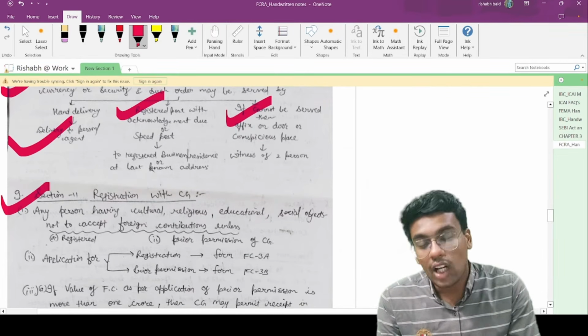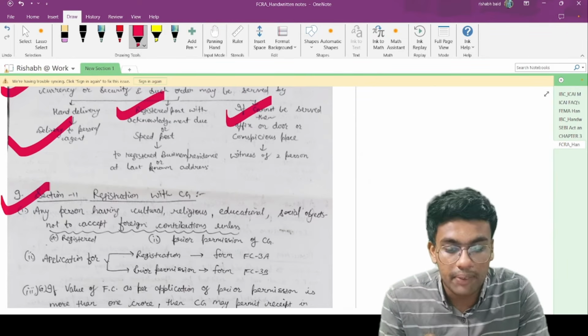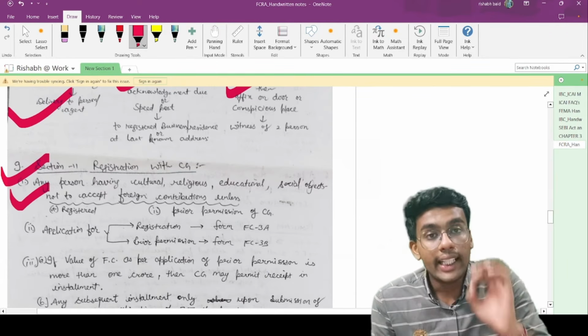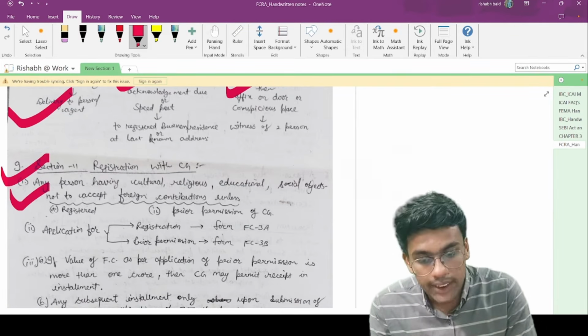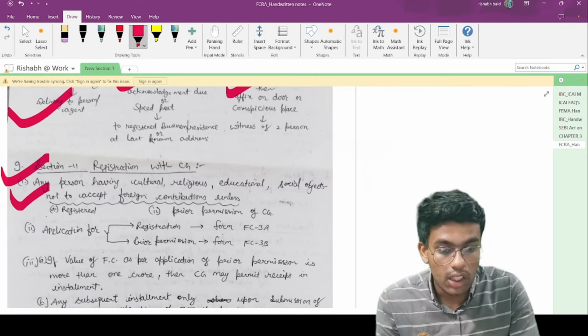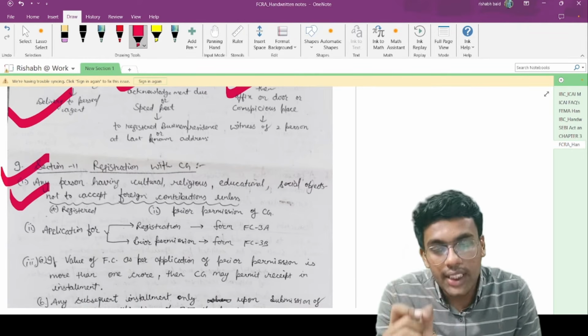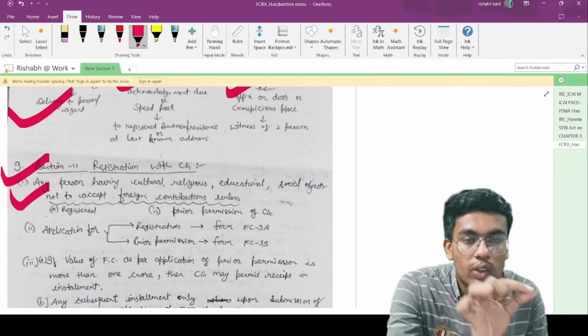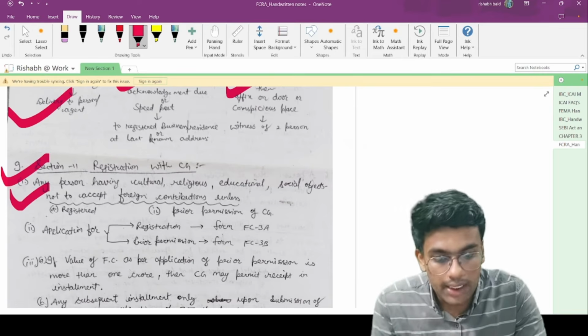Point number 9 talks about section 11, that is, registration with the central government. Very important section from an exam perspective. Any person having cultural, religious, educational or social objects shall not accept foreign contribution unless such person is registered under FCRA, the Foreign Contribution Regulation Act 2010, or has obtained prior approval from the central government.